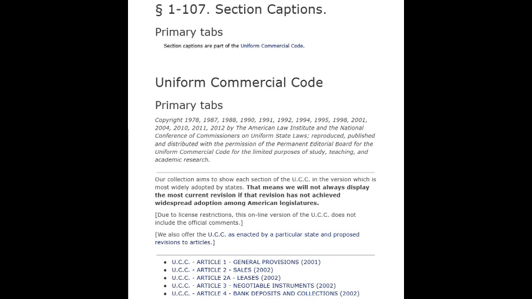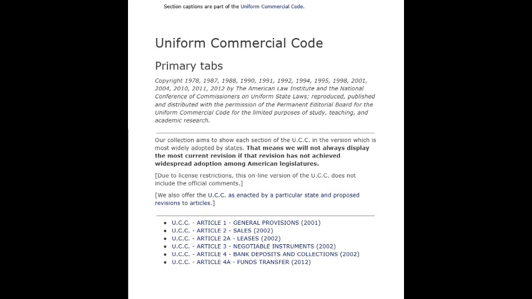Our collection aims to show each section of the U.C.C. in the version which is most widely adopted by states. That means we will not always display the most current revision if that revision has not achieved widespread adoption among American legislatures. Due to license restrictions, this online version of the U.C.C. does not include the official comments. We also offer the U.C.C. as enacted by a particular state and proposed revisions to articles.